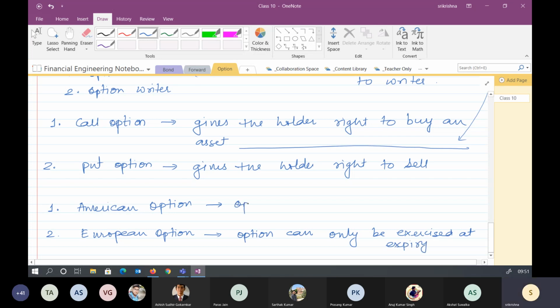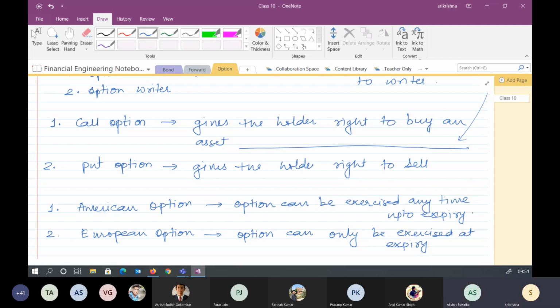And here, the American option can be exercised any time up to expiry. Are these two statements clear to you, American and European option?